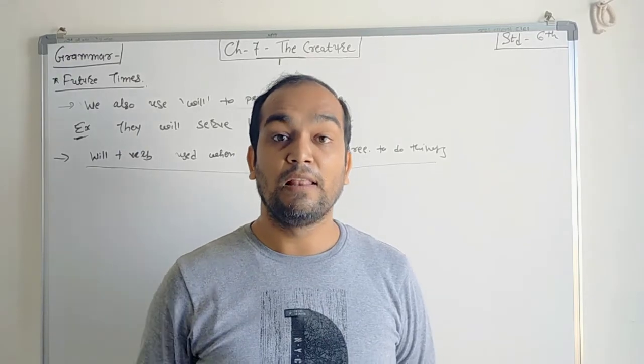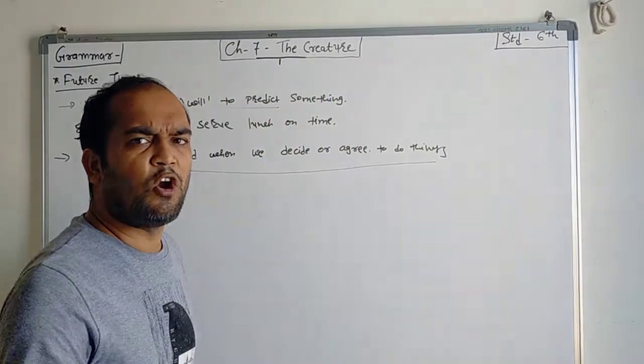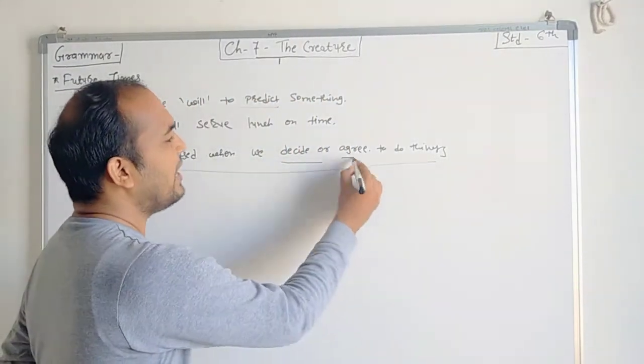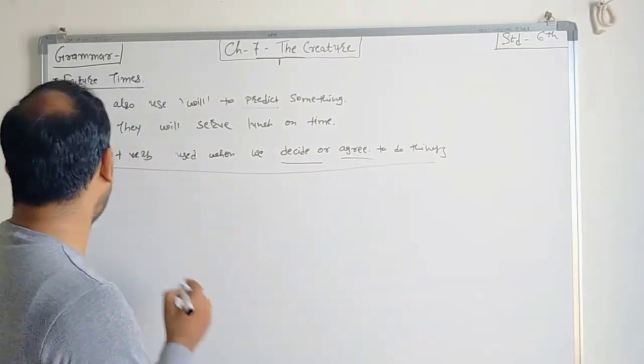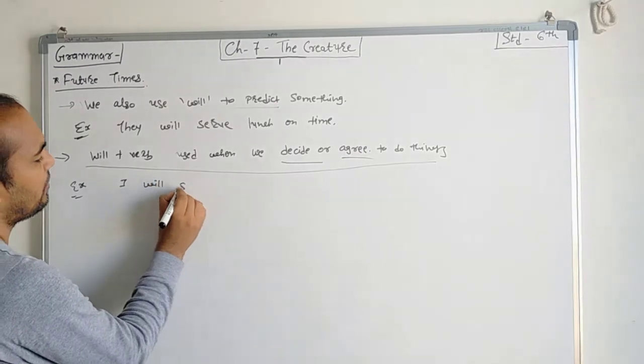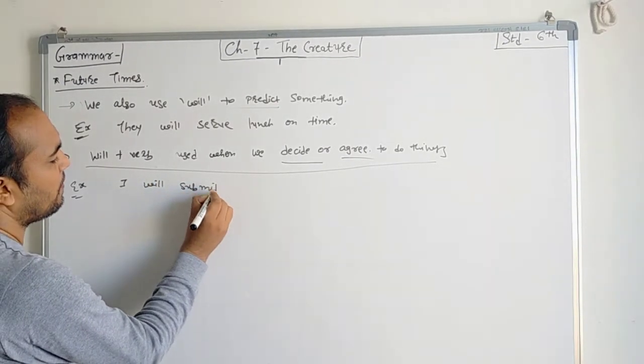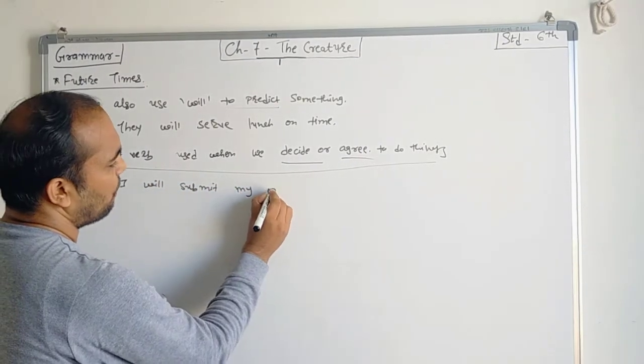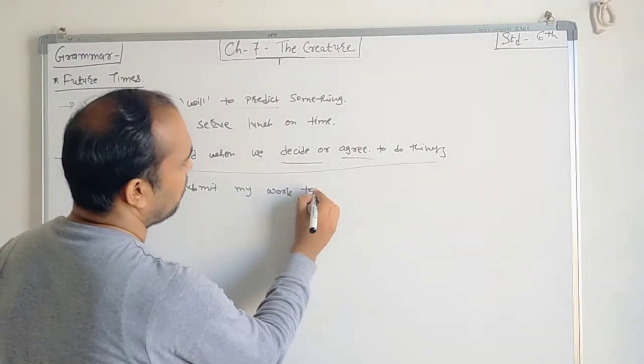Why? Because you decided. Whether you will agree or not, that is another matter, but you decided, and that's why you are saying that. For example, I will submit my work tomorrow.